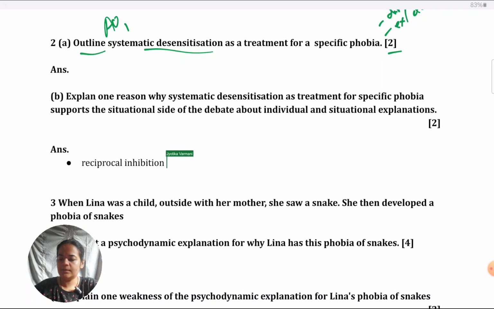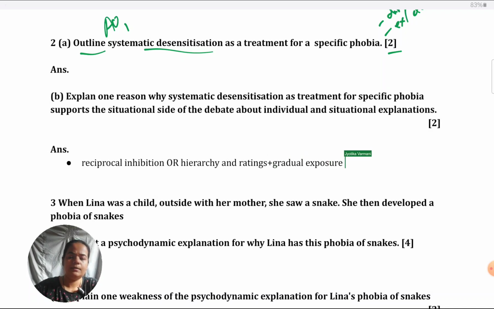Or you could define it in terms of hierarchy and ratings, gradual exposure. So systematic desensitization is that treatment in which a hierarchy is made, and the situations that trigger the phobia are set in order on that hierarchy, and then there is gradual exposure, and as the person is getting exposed they have to keep rating whether their fear is reducing or not.